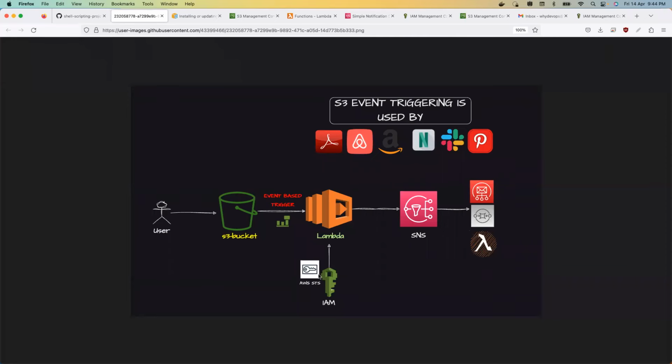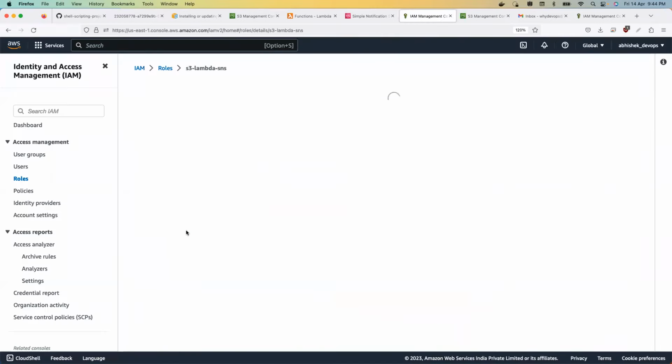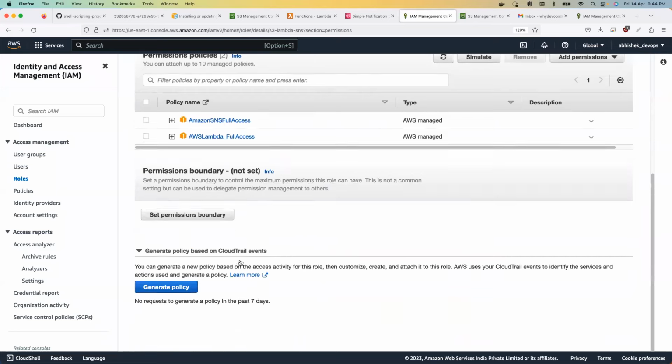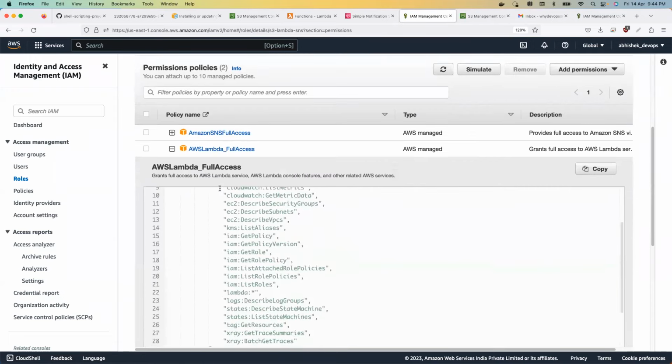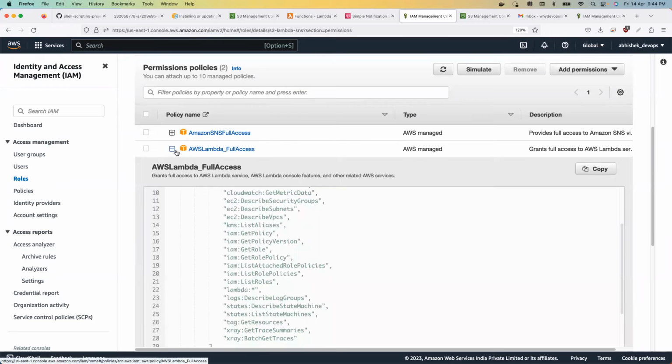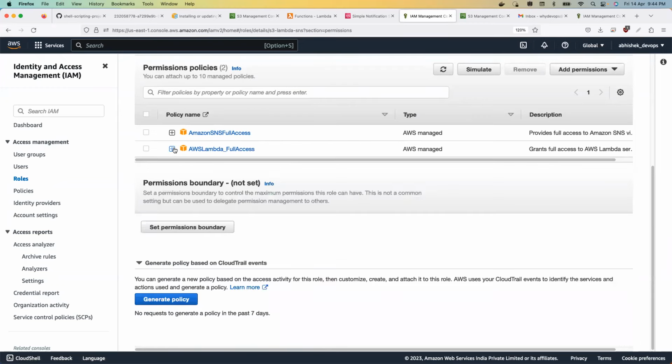Perfect. Now, what is inside this IAM role? Like I just told you, if we go to the IAM, this is the IAM, right? If you see here, all that I granted is the Lambda function has permissions to invoke SNS. I gave SNS full access, and this Lambda function has full access to access other resources. If you want to fine grain this access, you can do that. But because this is just a demo, I did not want to go into the details. Okay.